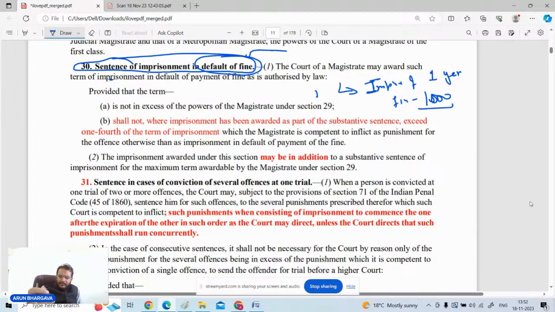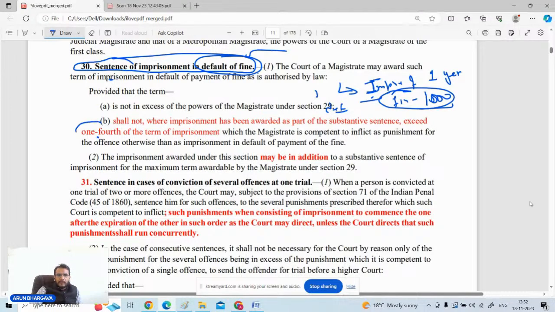Or fine can be without any limit also. Any such kind of a situation can be there. The court imposed fine over the accused, but the accused had defaulted in the payment of the fine. Now, for default of the fine, what is the maximum extent of imprisonment we can give to that person?